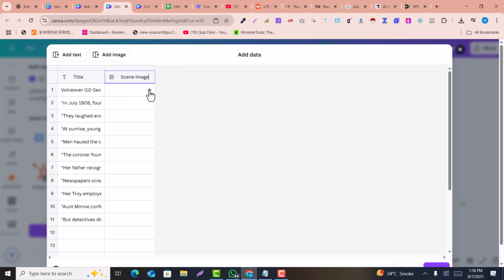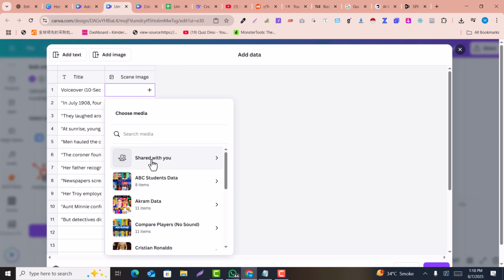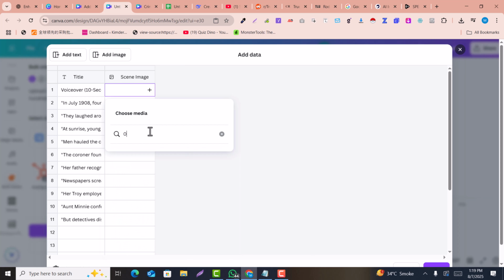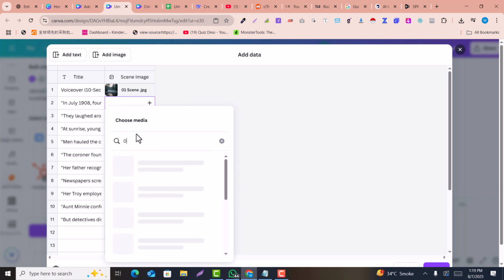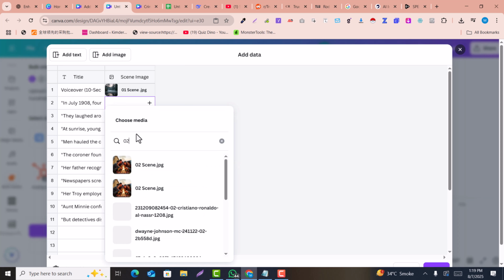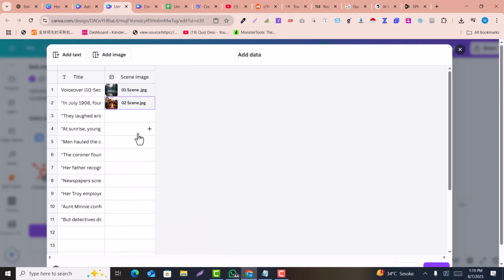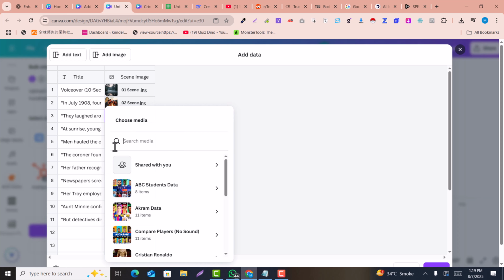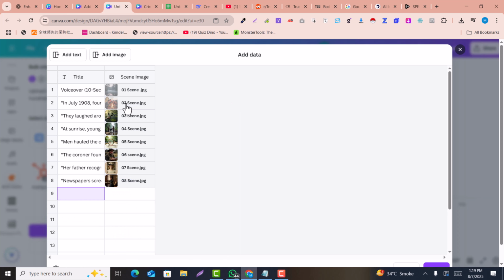Okay, so here that's why I told you just need to save the images scene by scene. So here you just need to click on plus icon, and here you just need to search for your scene image. For example, I search for one scene. So here is the scene one image, and just like that I search for 02 scene. So this is the 02 scene image. So just like that you need to add all the images. Now I have selected the 8 images and the 8 scenes titles here.